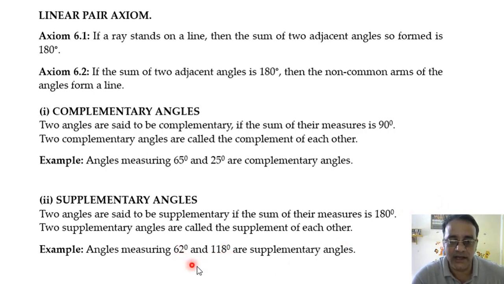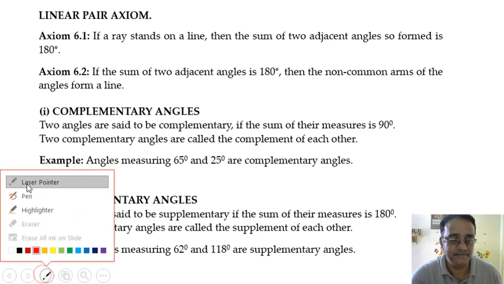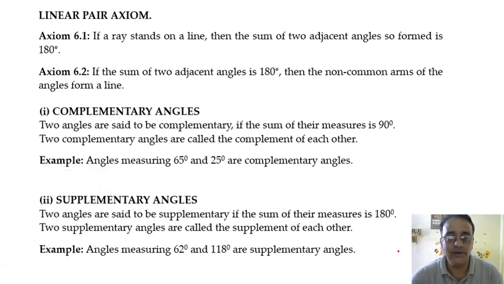These two angles are supplementary because their sum is equal to 180 degree, and these are supplements of each other. 62 is a supplement of 118 and 118 degree is the supplement of 62 degree. Any doubt in these statements? No, sir. Okay, now we'll move towards the questions based on complementary angles and supplementary angles.